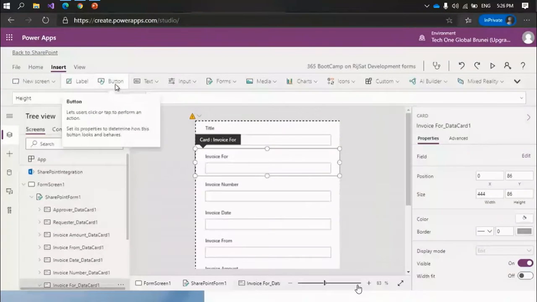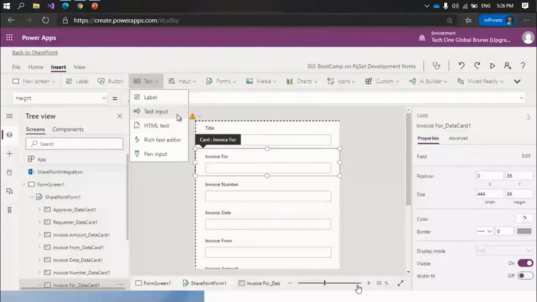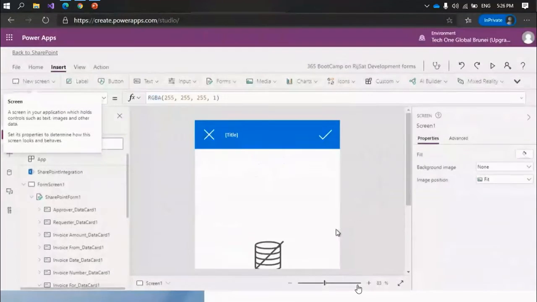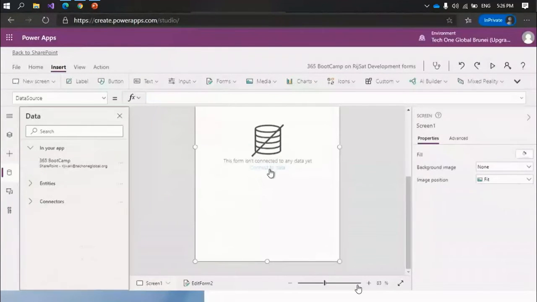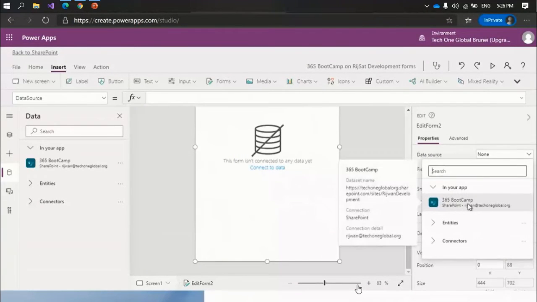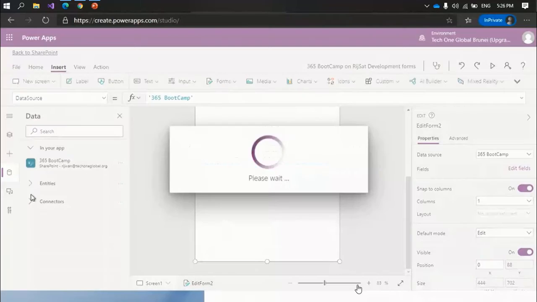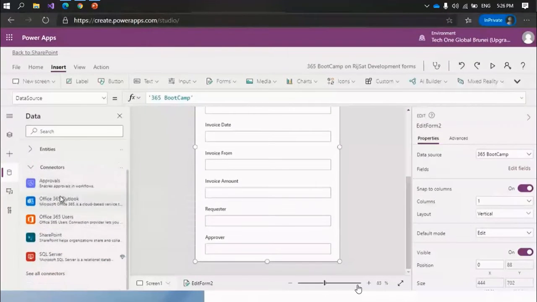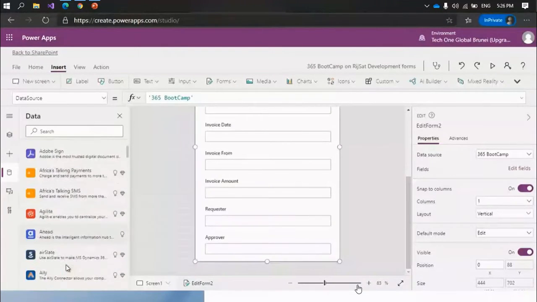We can add a new screen, label, buttons, text, text inputs, forms, media, charts, anything we can insert from here. In Power Apps, everything is available. If we want to add a new screen, we can add. I am going to add a new screen. And also we can connect to the data sources. I am selecting the recent document library. If we want to connect to different data sources, here are the connectors. We can go and connect to the other data sources.